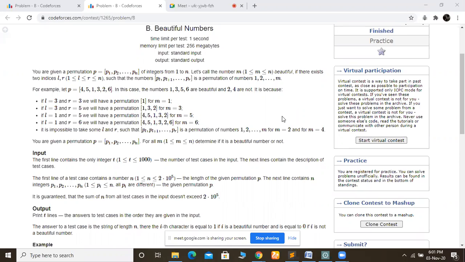First practice on LeetCode, 50 to 60 medium questions. After that, you can start from CodeForces. So it will be better, or you can also start with, if you are comfortable with some level of question, like some algorithm-based question, like binary search type. So you can also start from CodeForces.